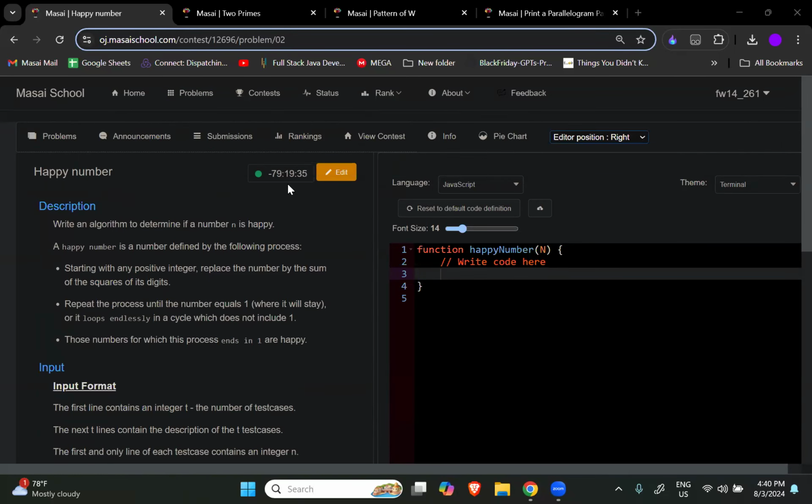Now, let's start with the happy number question. How many of you are able to solve this question? Can you just put quickly one or zero in the chat box? All the zeros I'm getting. Okay, few ones. Okay, no worries. Got it. Thanks for the reply.